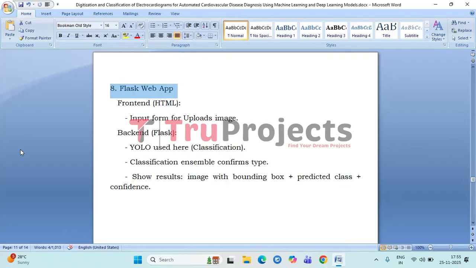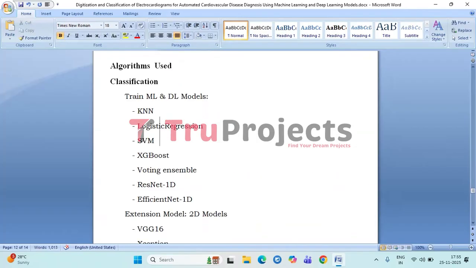This module provides a user-friendly system that applies the trained models in real-world scenarios, making the project accessible and practical. The algorithms used for classification are trained ML and DL models like KNN, logistic regression, SVM, XGBoost, voting ensemble, ResNet 1D, EfficientNet 1D.